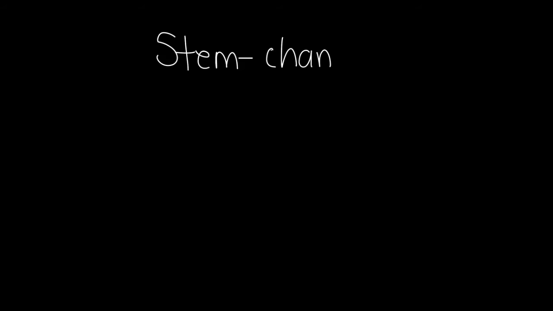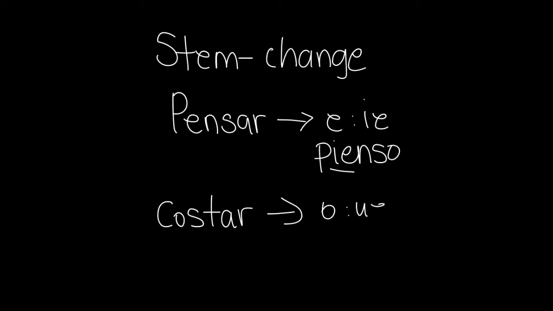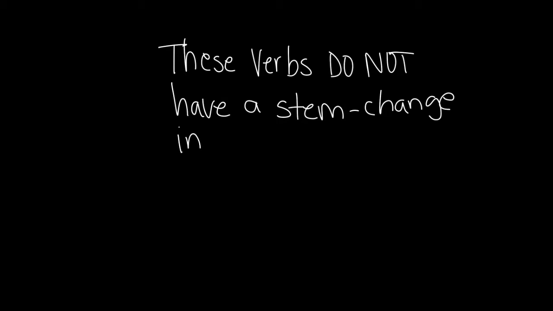Remember that in the present tense, we have verbs that have a stem change, such as pensar. In the form of yo, it will be pienso. And costar, in the form of él, ella, or usted, will be cuesta in the present tense. However, these verbs do not have a stem change in the preterite.